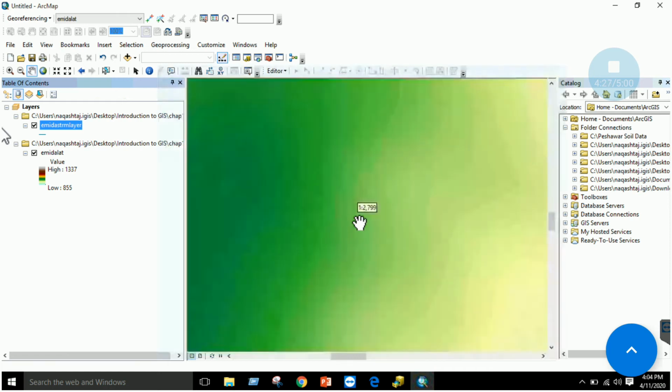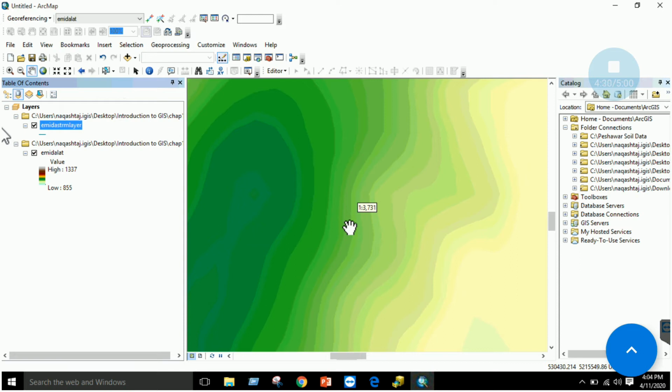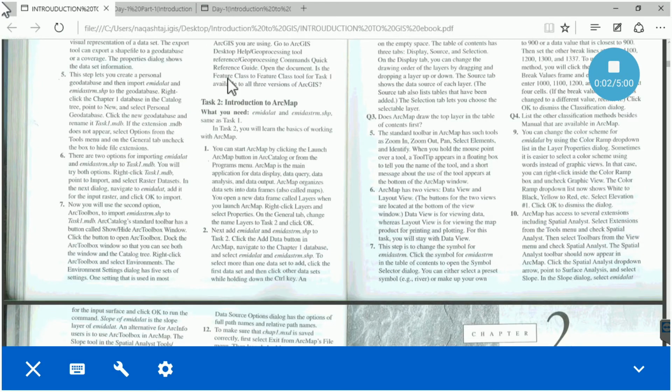If I zoom, you will see that it is composed of individual small cells, right? And what is the cell size of each? We have seen in the metadata, or if you click on the properties, that each cell has a size of 30 in X and 30 in Y. It means 30 meter length, 30 meter width of each cell, right? So this is the basic of ArcMap: adding the data, changing the symbology. We have changed it by just right clicking, left clicking, and you will have this option. Till here we have learned how to add the data in ArcMap, right?